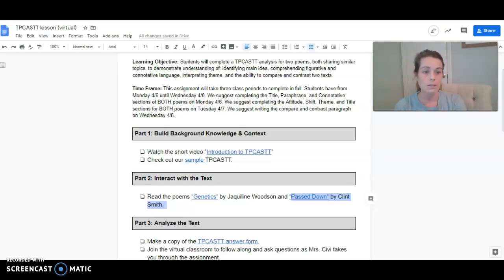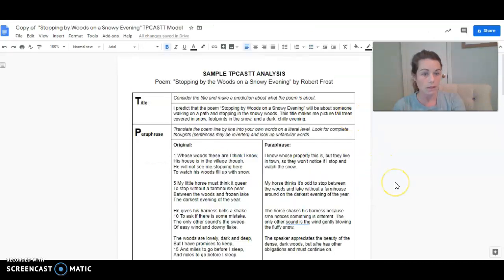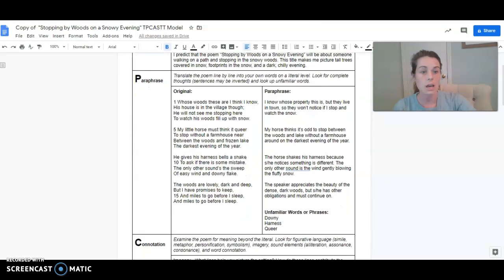So once you've read both poems, then you can go back and paraphrase, and you're going to need to go one at a time. Here we show you how we've done this, and we have actually copied the original poem in, which you can also do. And then off to the side, we've paraphrased it. You can see we've gone stanza to stanza. The first stanza, those 4 lines, we wrote a paraphrase. Second stanza, 4 lines, we wrote another paraphrase, and so on and so on.